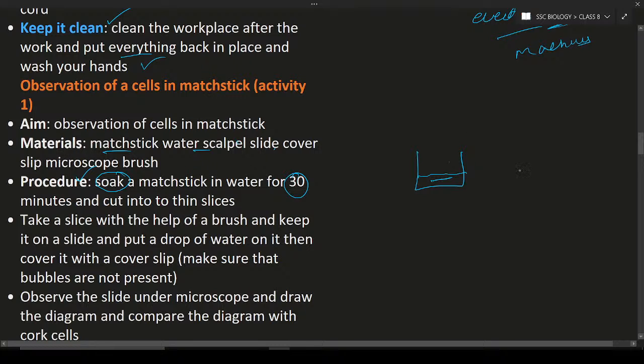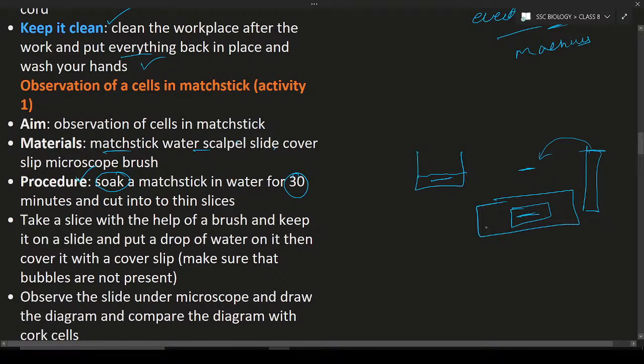We have to cut it into thin slices. This is a thin slice of the matchstick. Let us say this is a matchstick, and if you cut on the top, you will get a small thin slice. You can use this thin slice to observe under the microscope. How do you observe? Take a slide, put this slice on the slide, add a drop of water, cover it with the cover slip, and put it under the microscope and observe. Then you can see a clear image of the matchstick cells.